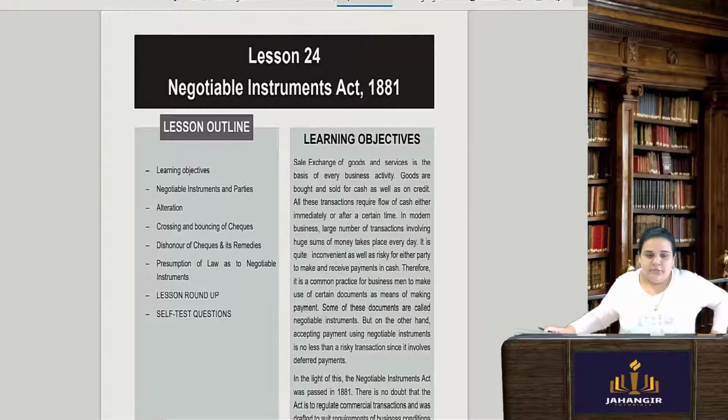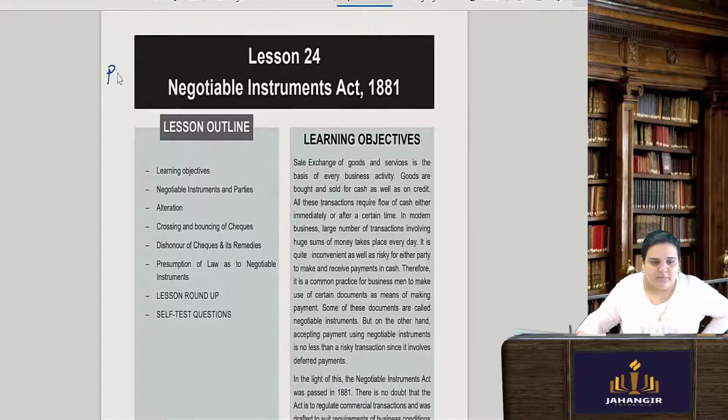Alright, so Negotiable Instruments Act 1881, as I have told you, in this Act we are talking about basically three negotiable instruments. One is the promissory note, one is the bill of exchange, and the other one is the check. The entire chapter is based on these three negotiable instruments.